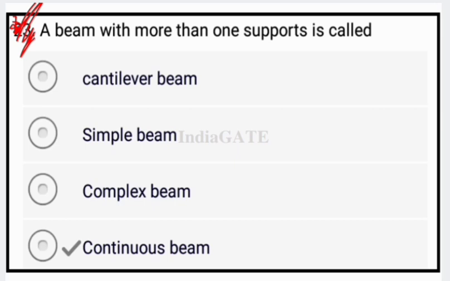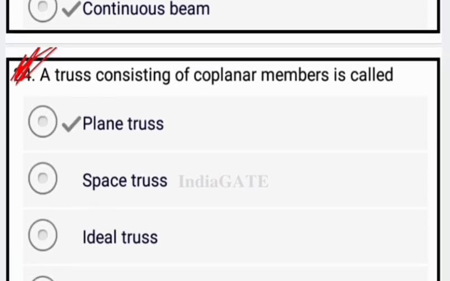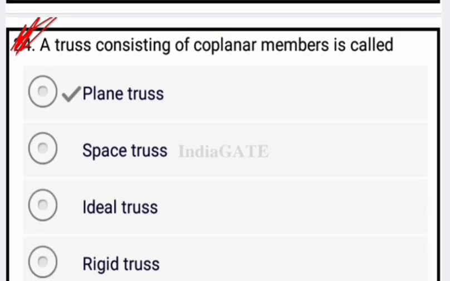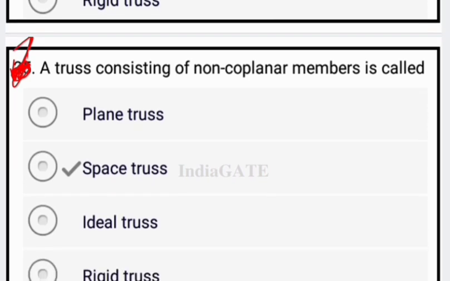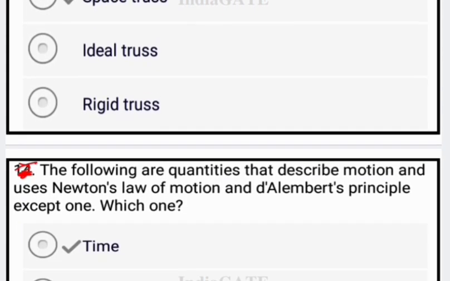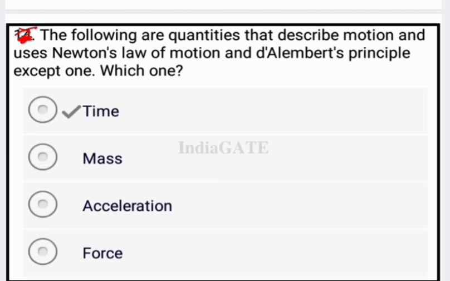A beam which has more than one support is called a continuous beam. Now come to the truss consisting of coplanar members, which is known as a plane truss. Now next question is a truss consisting of non-coplanar members, it is known as a space truss. So space truss is your correct answer. Now next question is, the following are quantities that describe motion and use Newton's law of motion and the D'Alembert principle except one. Which one? So that one is your time.